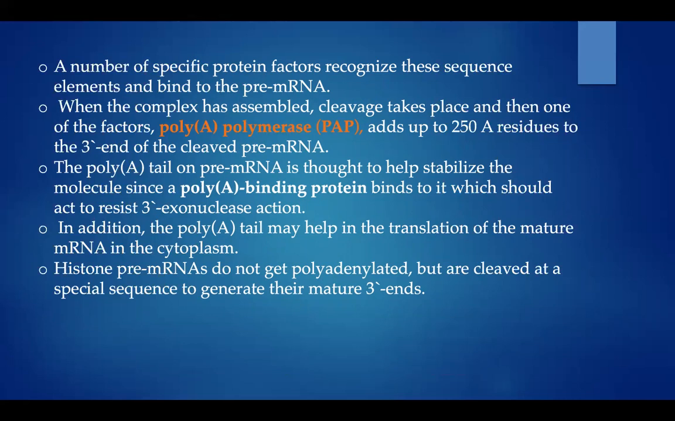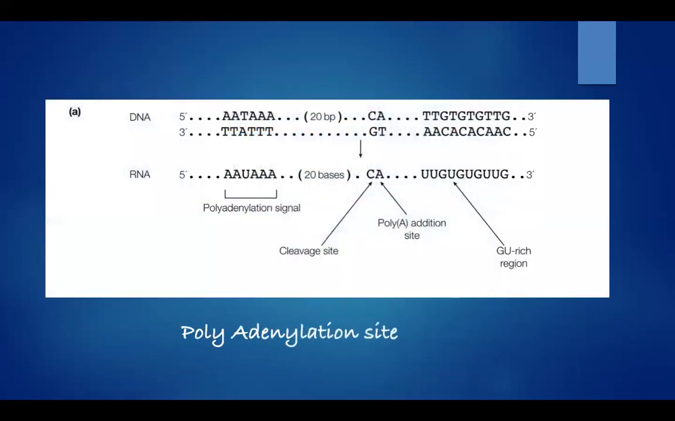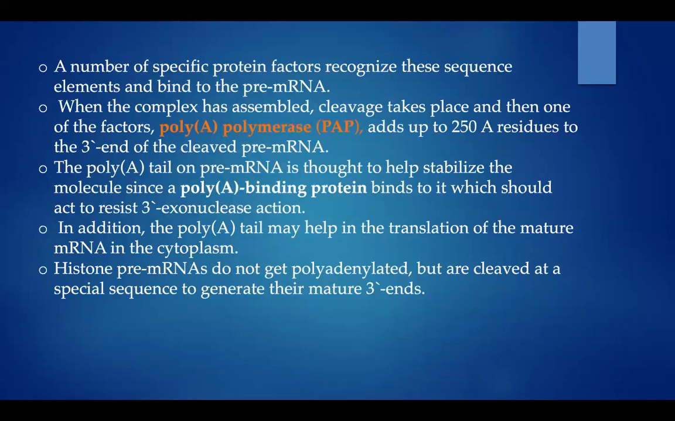Histone pre-mRNA do not get polyadenylated but are cleaved at a special sequence to generate their mature 3' end. So histone pre-mRNA will not get polyadenylated, but it gets cleaved at a special sequence to give a mature 3' end.